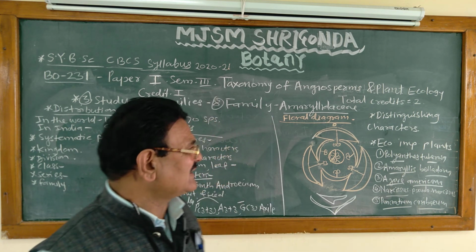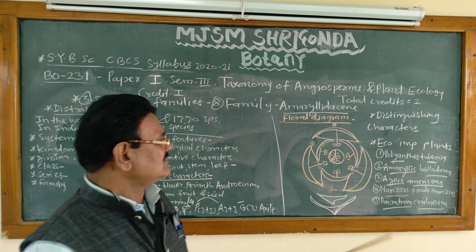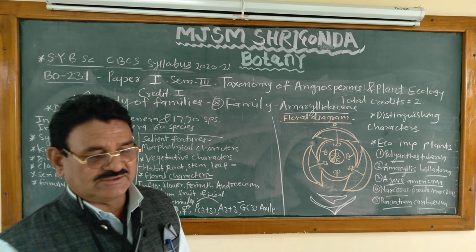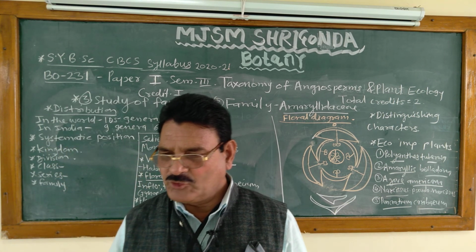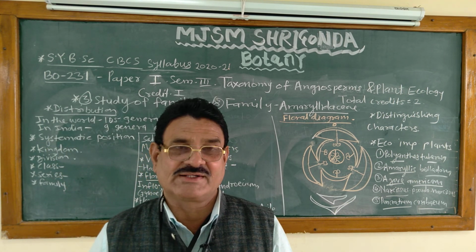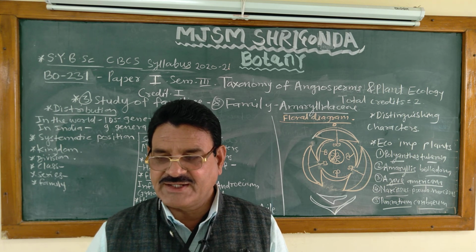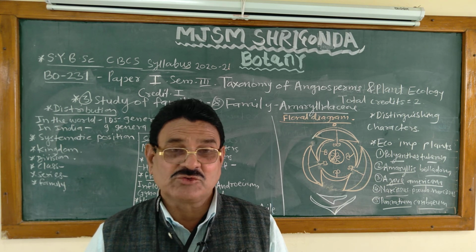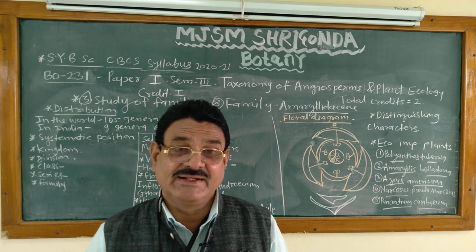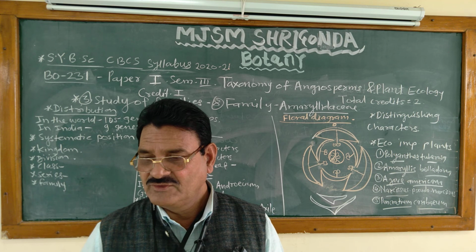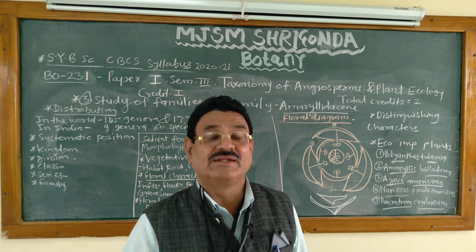Then fourth, Narcissus pseudonarcissus. This is the daffodil plant, a beautiful bulbous plant grown in the garden for its large attractive flowers. It produces scented flowers, and this plant yields essential oil used in the perfumery industry.